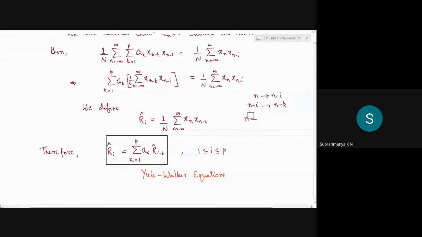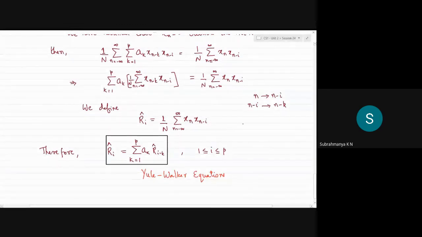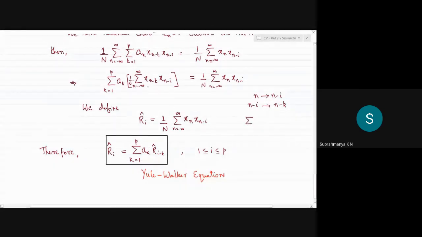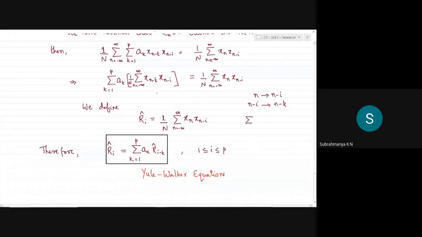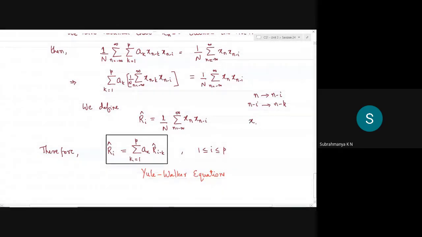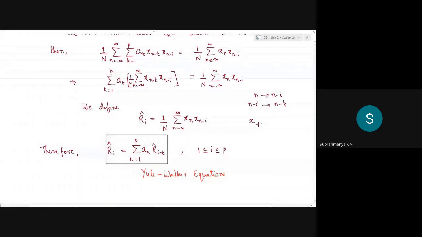So in other words, to be specific, if I try to expand this inside the left hand side, say for n from minus infinity, I can start from n equal to 0 itself. What will I get? Here this will be x minus k for n equal to 0.